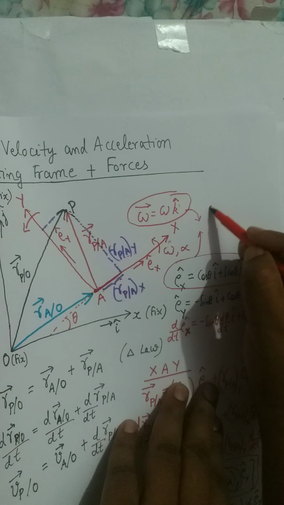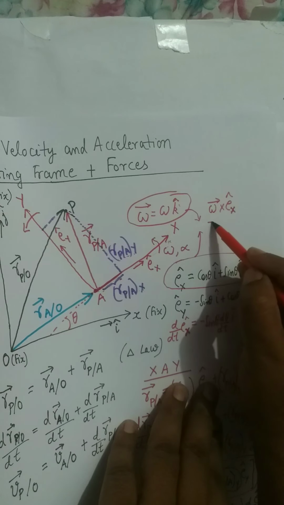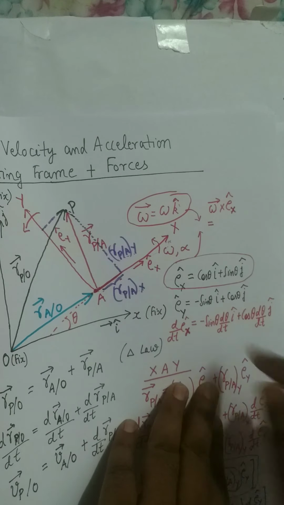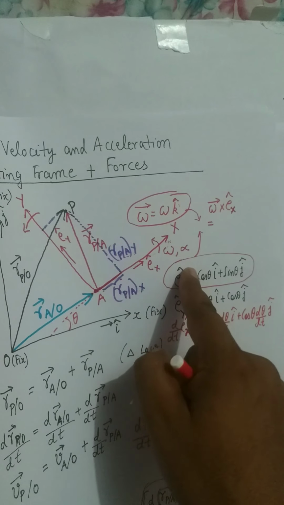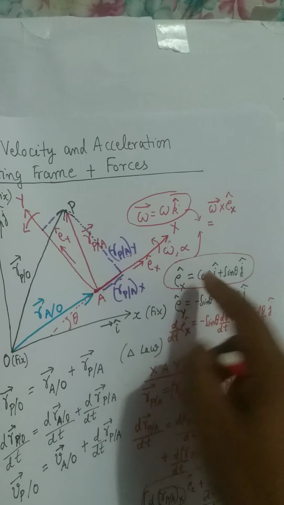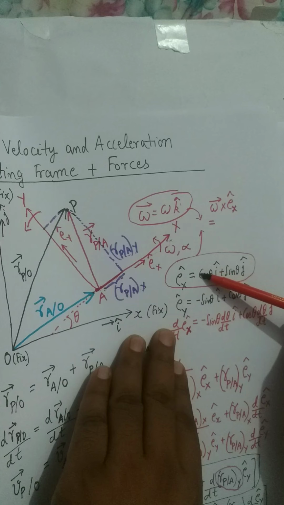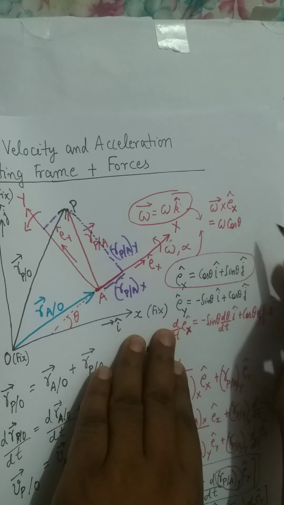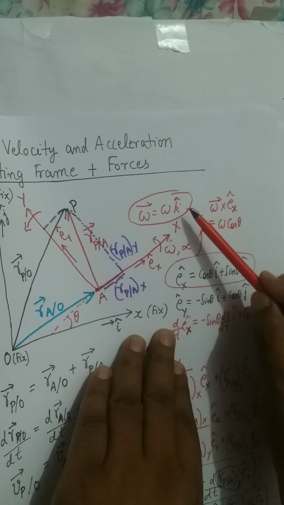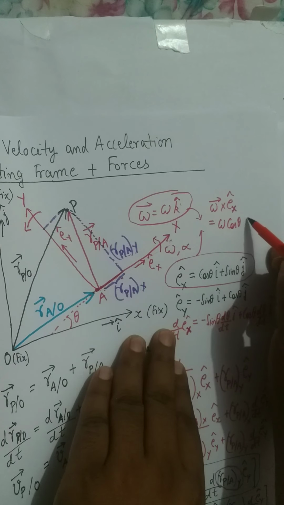If I find omega cross Ex cap by taking the cross product of these two vectors, you will get omega into cos theta, and since we are taking the cross product, we have k cross I, which is j cap.